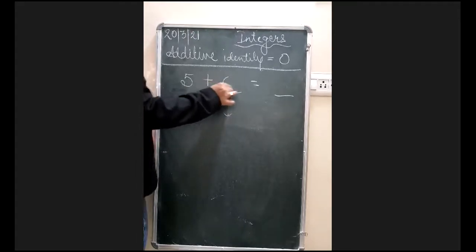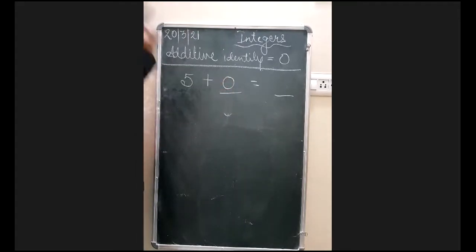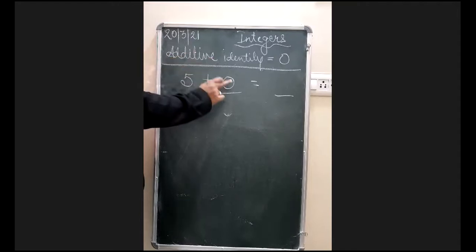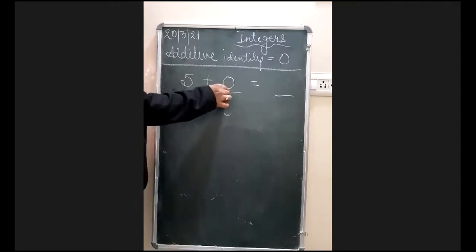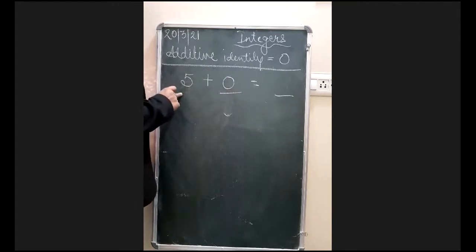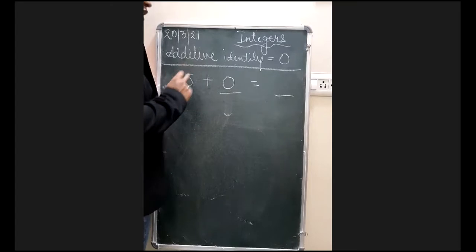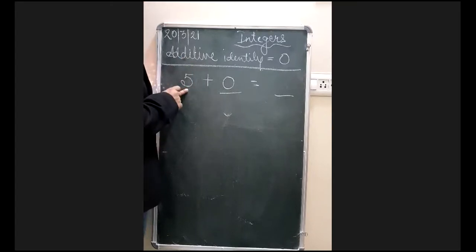Absolutely. There is only zero, which is a single number. If you add it to any number whatsoever, positive or negative, the greater one or the smaller one, zero is the only number you can add to any particular number, and the number given in the question will not lose its identity.